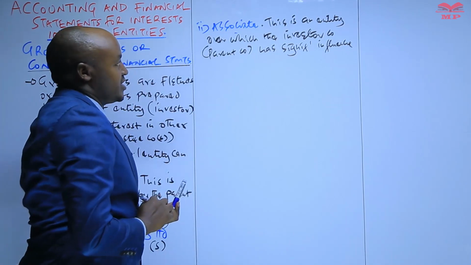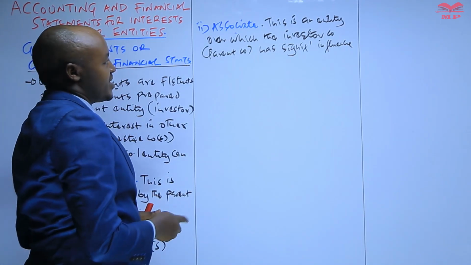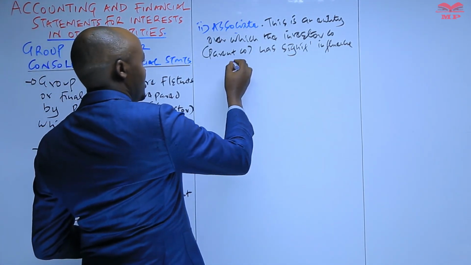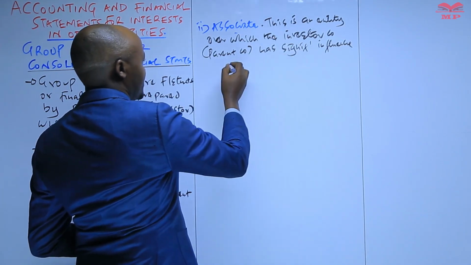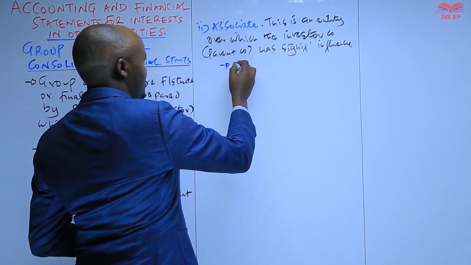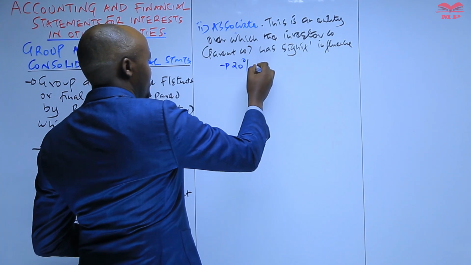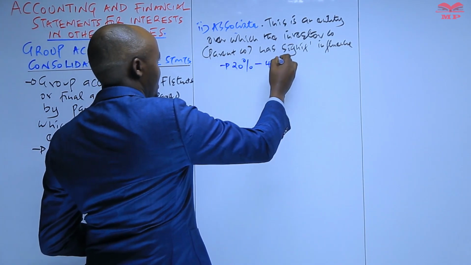And in this case, we say that an investor or basically the parent company has a significant influence if the parent company or basically the investor company has acquired shares which lie between 20% to 49%.